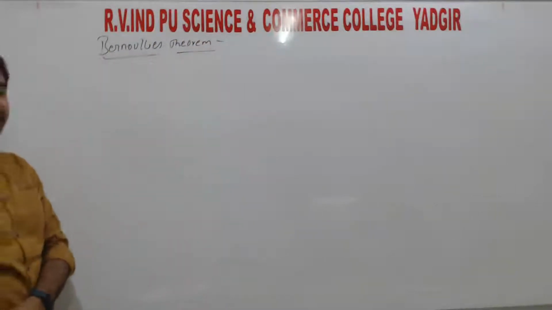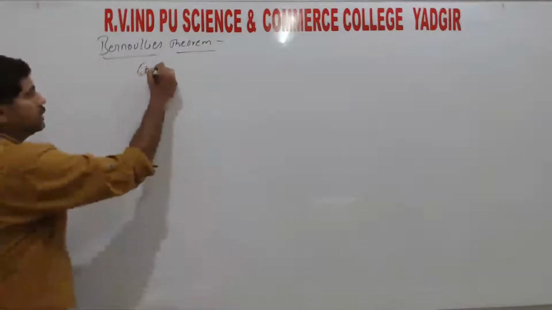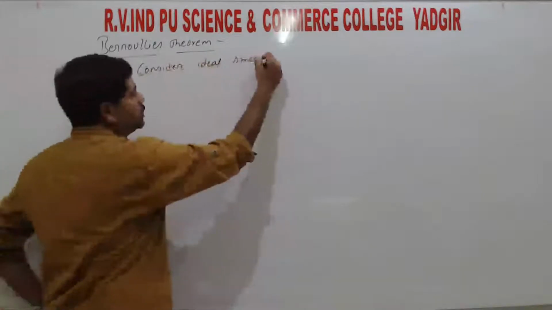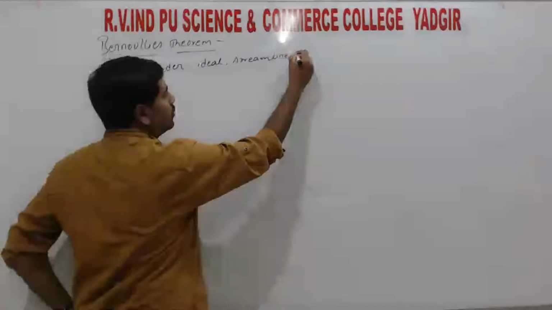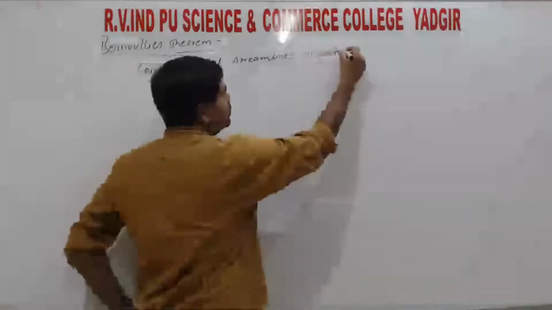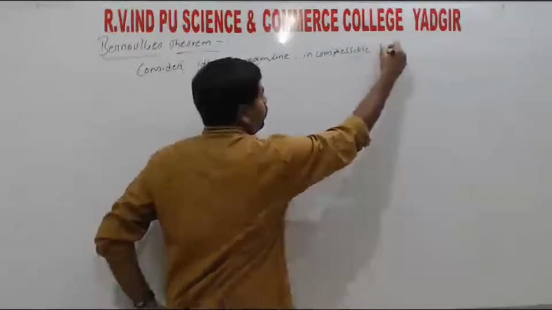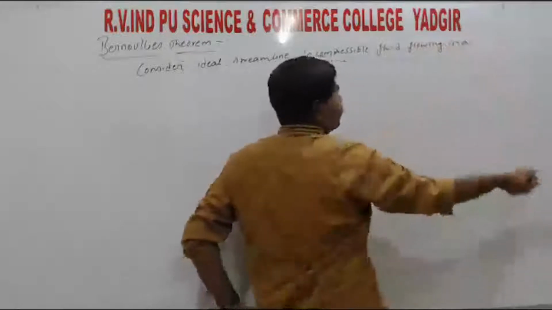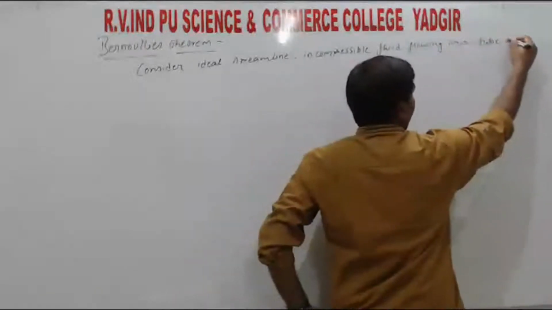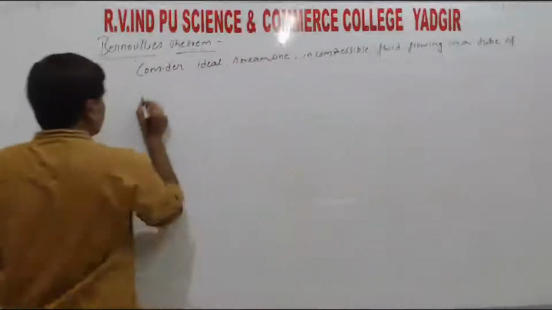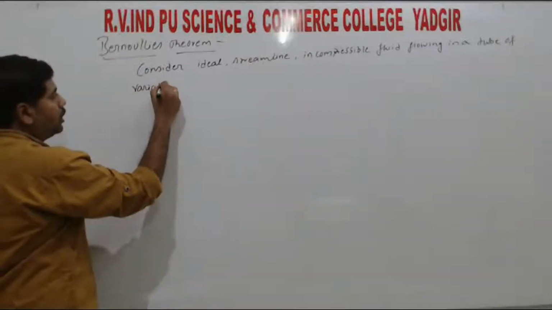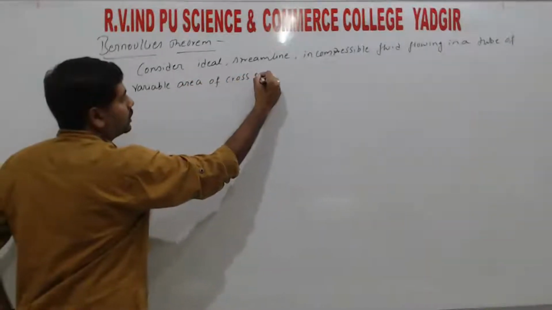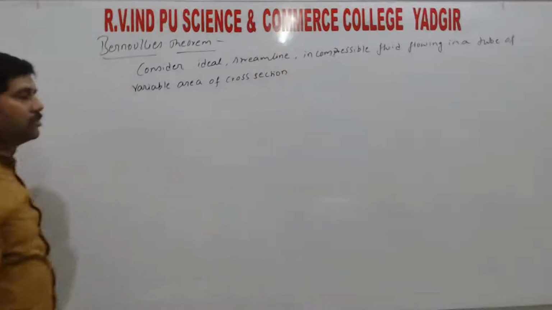So to prove the relation, first we need to consider an ideal streamline incompressible fluid flowing in a tube of variable area of cross section. So this is what we first consider, right?